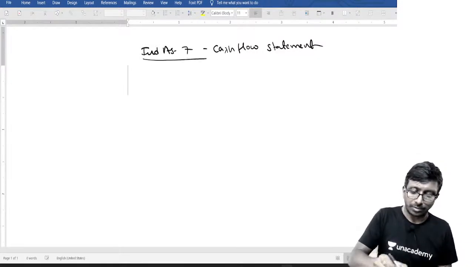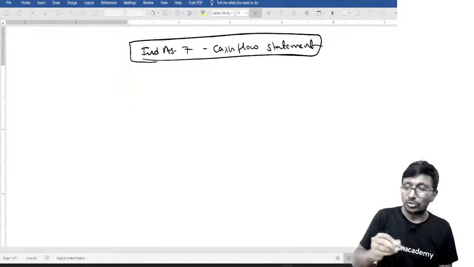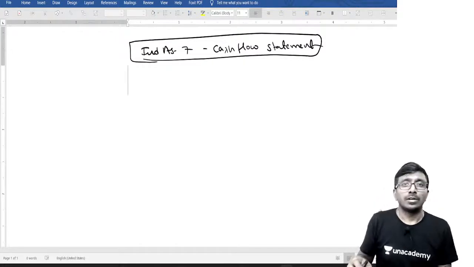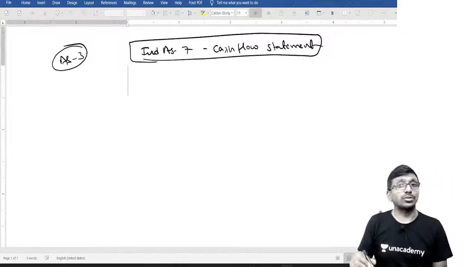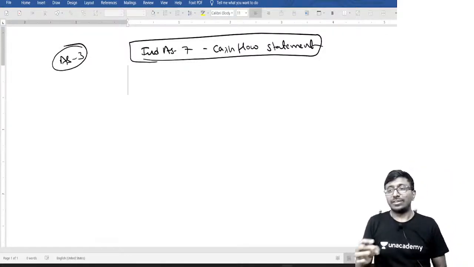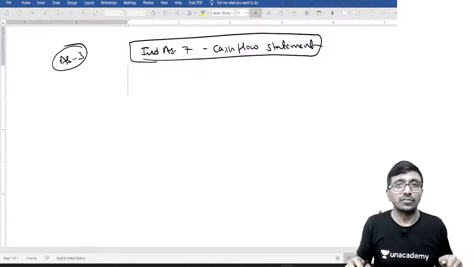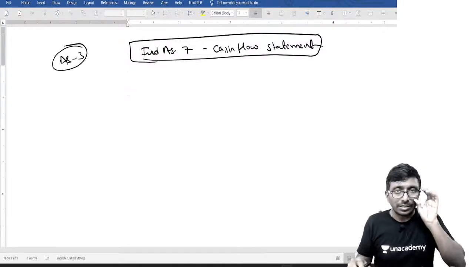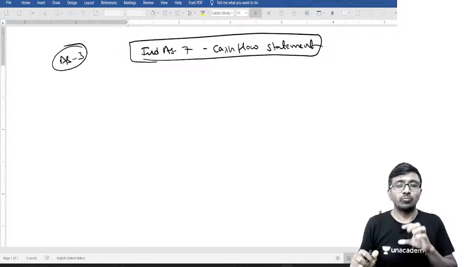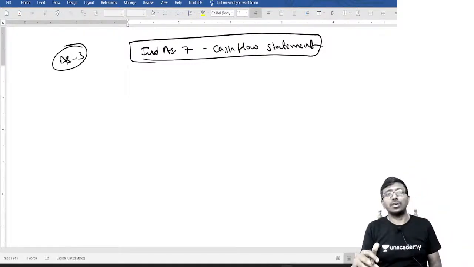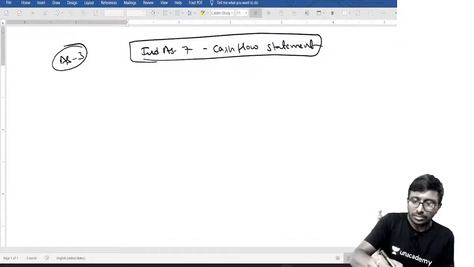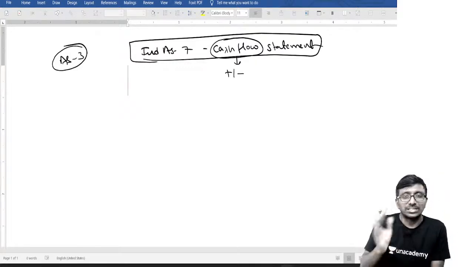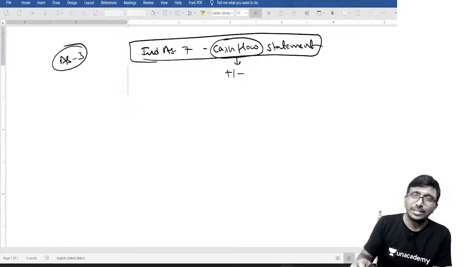Yeah, cash flow statement. Whatever I am discussing is almost equal to Accounting Standard 3, which is cash flow statement. But I will not discuss each and every point of the cash flow statement, my dear. Only the new points which you might have focused or might not have focused, those points only I am going to discuss. When I say cash flow statement, the basic thing is plus or minus, that is cash inflow and cash outflow.